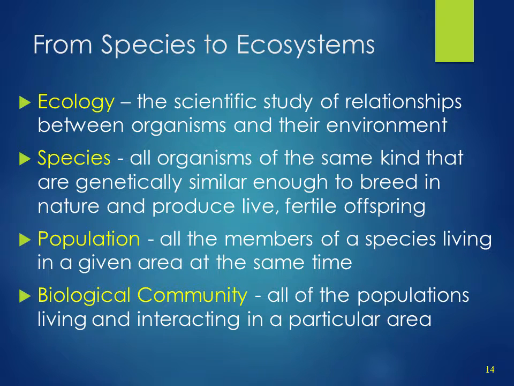As you can see, a species is just all the members of the same kind that can interbreed and produce viable offspring. At the next level is the population. The only difference between species and populations is the addition of location. A population is all of the members of a species in a given area or range. A community is simply all of the populations in that given area. These two terms are often confused and interchanged with each other, so be cognizant of the difference.